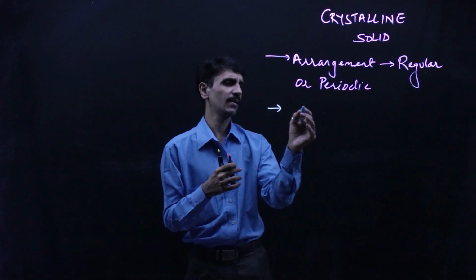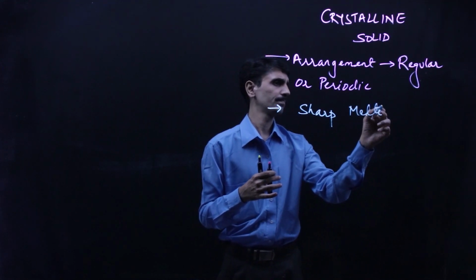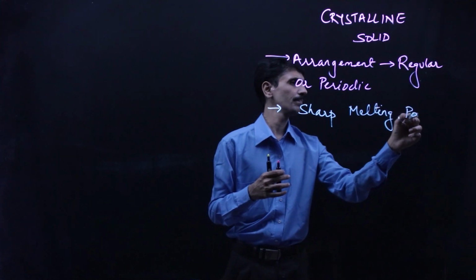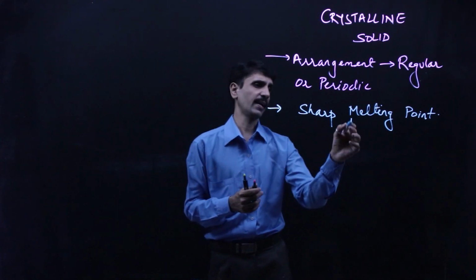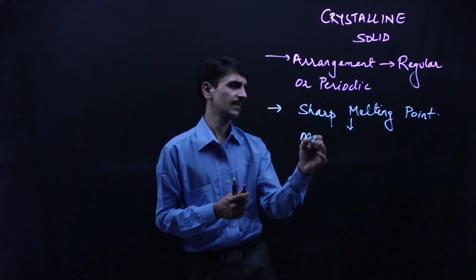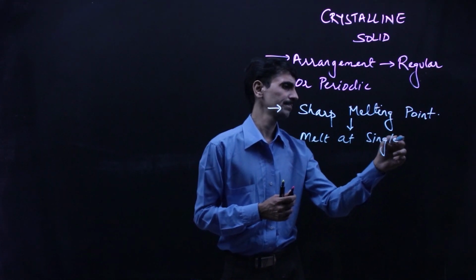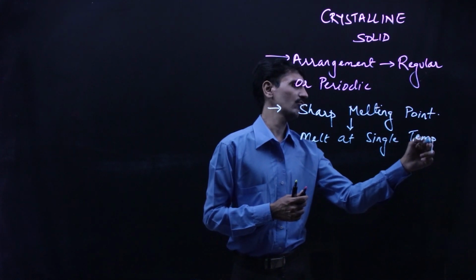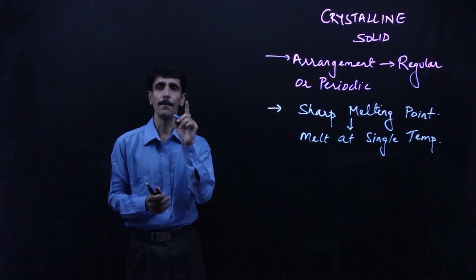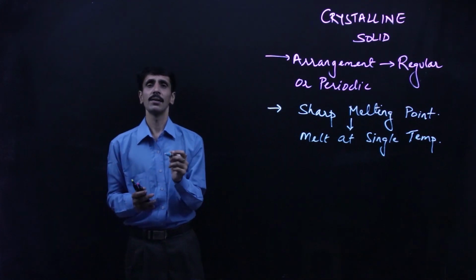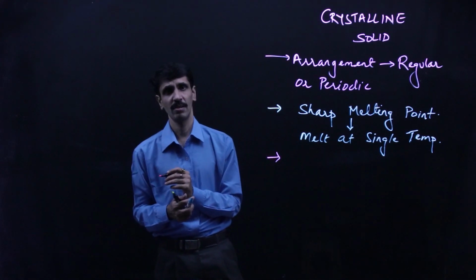The second point is sharp melting point. Okay, यानी we say that it is going to melt at a single temperature. The entire solid is going to melt at a single temperature. This is called as what? Sharp melting point. Okay. Third point is the properties that are being possessed by these.